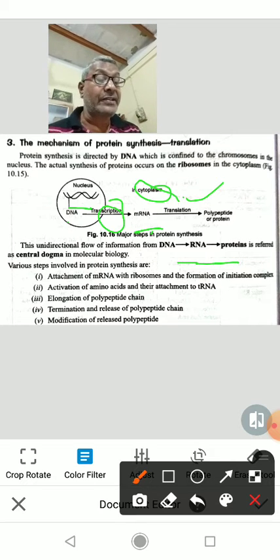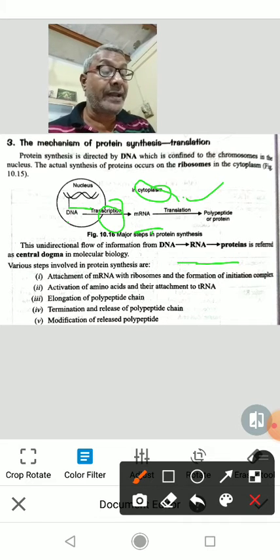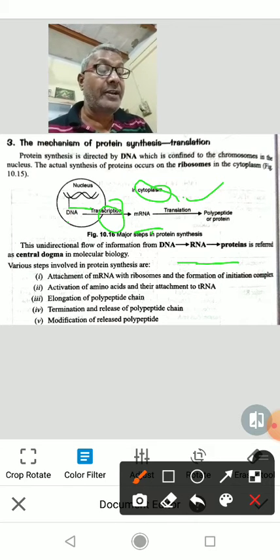Now next is activation of amino acids. Amino acids are found in the cytoplasm in the amino acid pool in an inactive state. The specific activating enzyme, which is amino acid transfer RNA synthetase, and ATP molecule react with amino acid and form an amino acid enzyme complex, and after the formation of it, the amino acid becomes active.